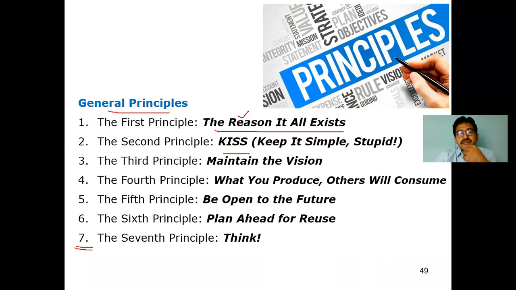The second principle is keep it simple, stupid. Keep it simple, stupid, in the sense we have to make a very simple way, a simple solution. Who will be called stupid? Sometimes you say stupid to others. Why do you say stupid? Because of his or her behavior, or because of the silly things they are doing at home or somewhere. You are simply saying stupid. The person who does silly things. So silly things, silly behavior, such persons are called stupid.